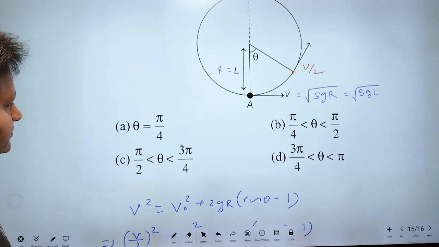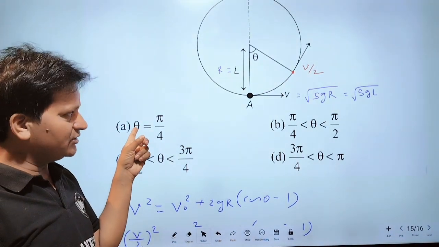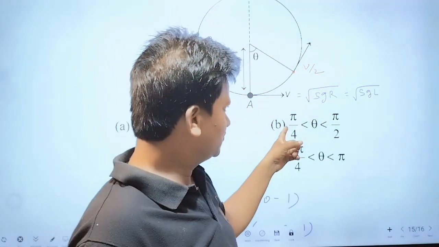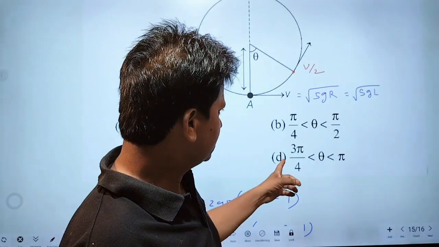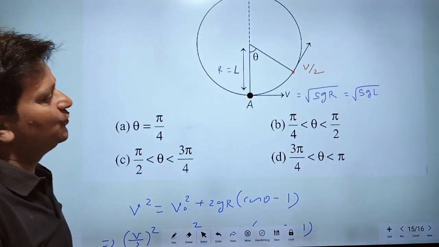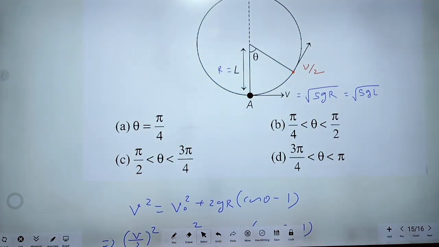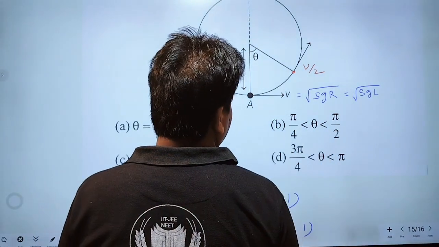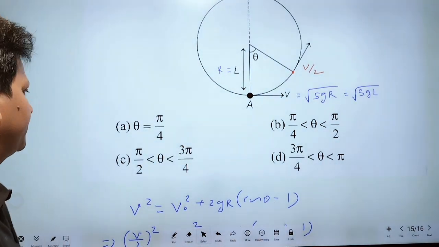Greater than 90, this will not be possible. This is less than 90. Not possible.